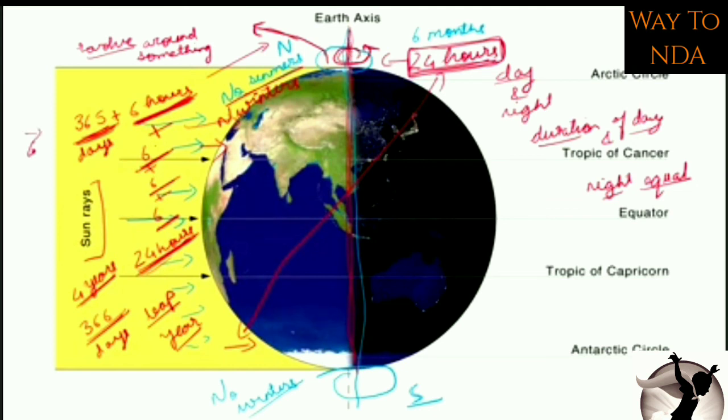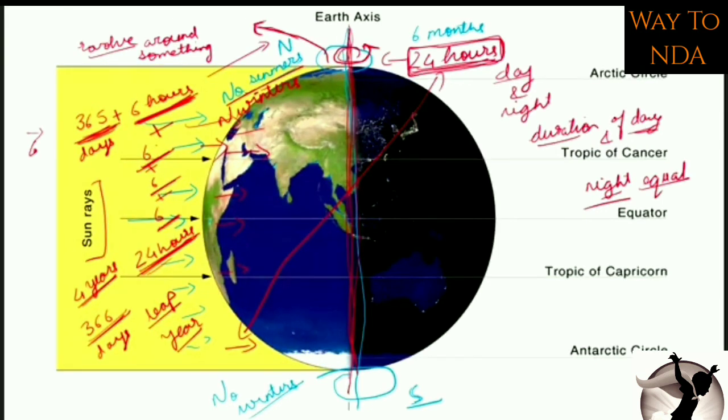So now if the earth was on the straight axis, there would have been no difference in the duration of day and night, because all the parts of the earth would have received the equal amount of sun rays, and that is the reason there would have been no difference in the timing of day and night. So this would have happened. Okay, so you should remember this thing. So that's all about the summer solstice and winter solstice.